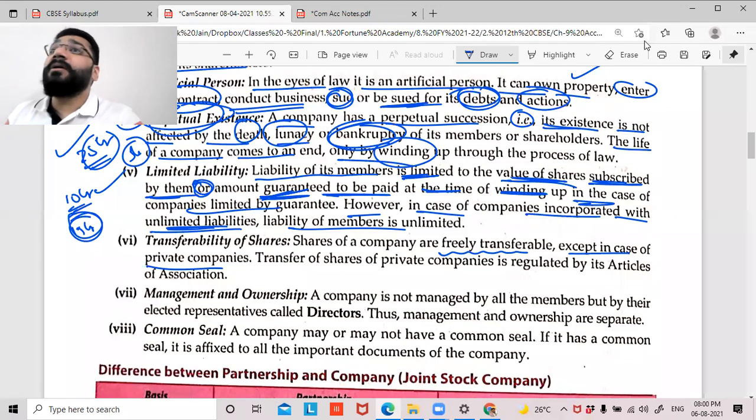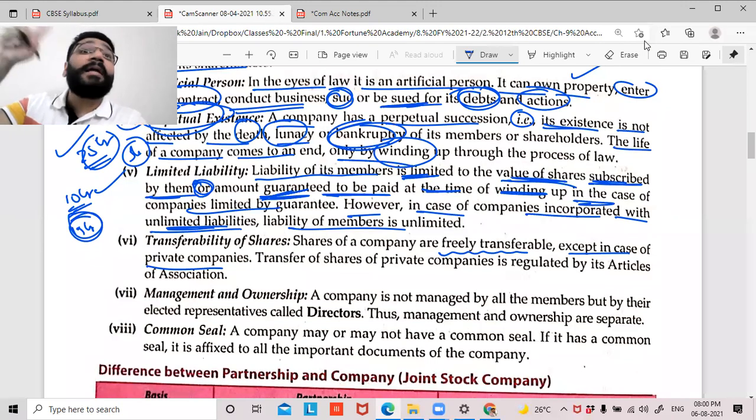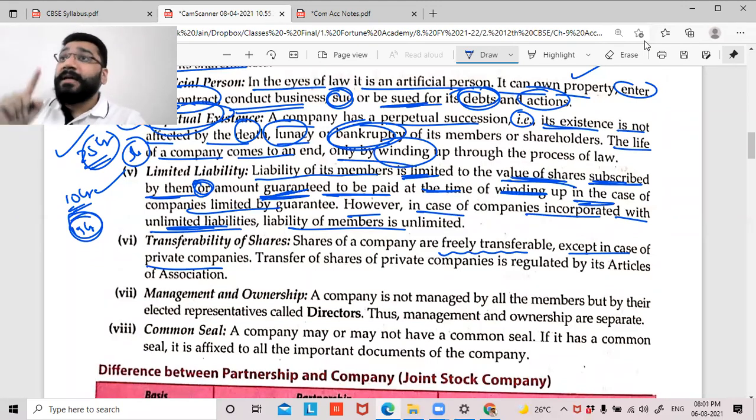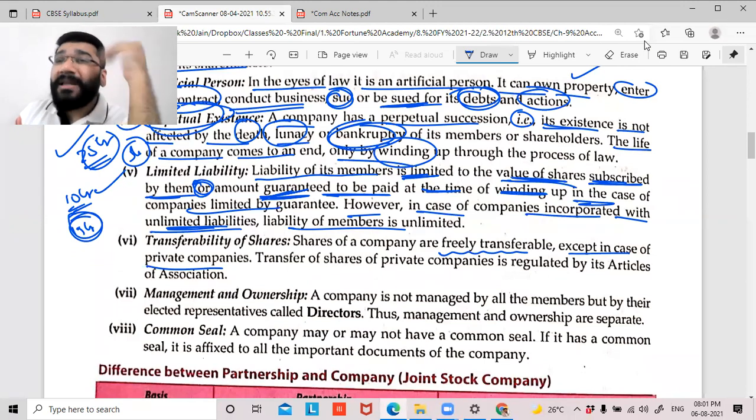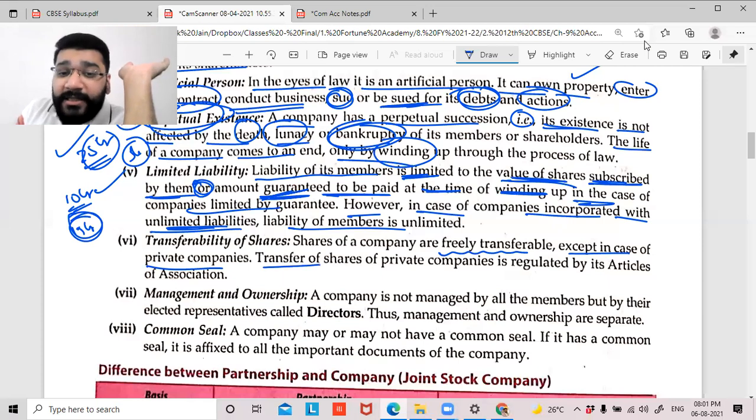The shares you purchase in the market are those of public limited companies. In public limited companies, the transfer of shares is very, very easy. But in a private limited company, the articles of association have to permit it, and only then can you transfer. Shares of a company are freely transferable in a public limited company, except in private companies. Transfer of shares in private companies is regulated by the articles of association.